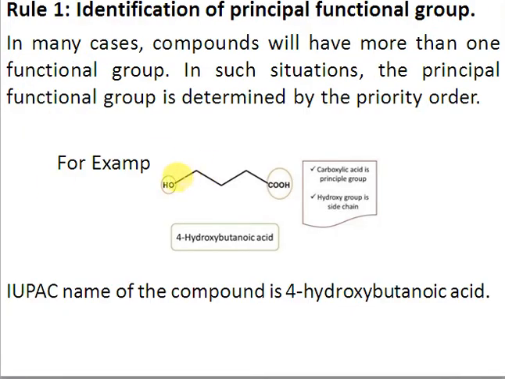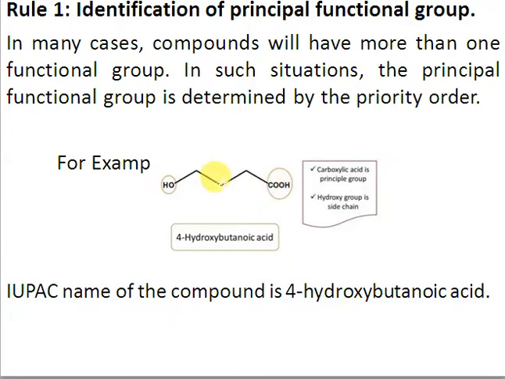So here we have the structure, and we know from the preference order that alcohol has lower preference, so it's not the functional group, it will be considered a substituent, and this will be the main group, the principal functional group, and the name should end with oic acid, right? Since we have to use the prefix for hydroxyl, we will use the word hydroxy, and that will end with oic acid.